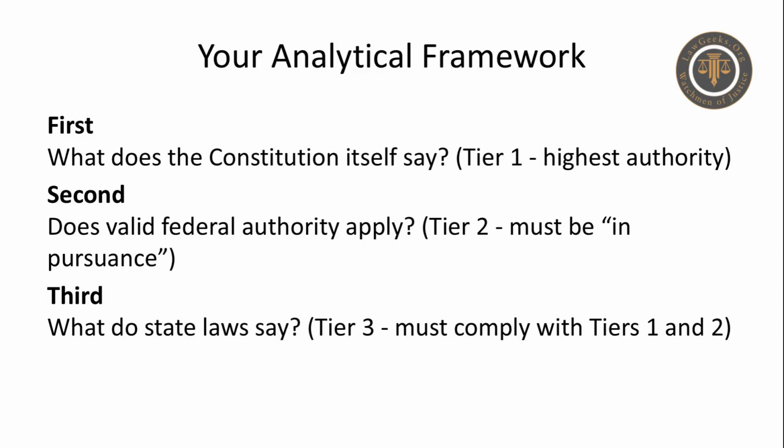First, what does the Constitution itself say? Tier 1, highest authority. Second, does valid federal authority apply? Tier 2, must be in pursuance. Third, what do state laws say? Tier 3, must comply with tiers 1 and 2. This is your analytical framework. Every constitutional question you ever encounter will involve this hierarchy.